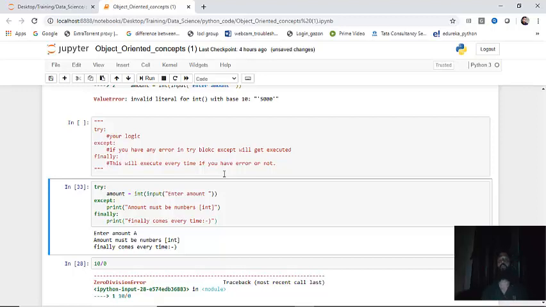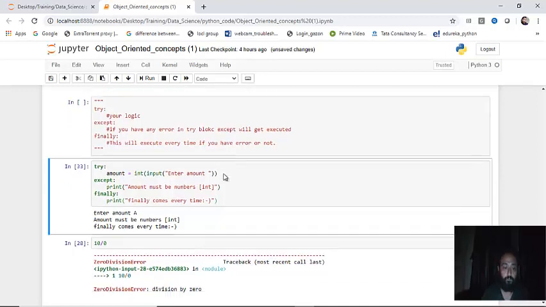Amount must be integer. So now you saw that if you are entering a wrong value, it is handling it, it is giving you an error message. Okay, amount should not be a string, amount should not be a special character, it should only be an integer. Okay, so hope this is clear. Now let's see the next one.